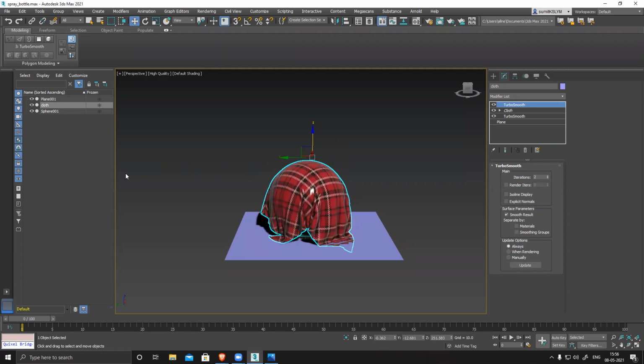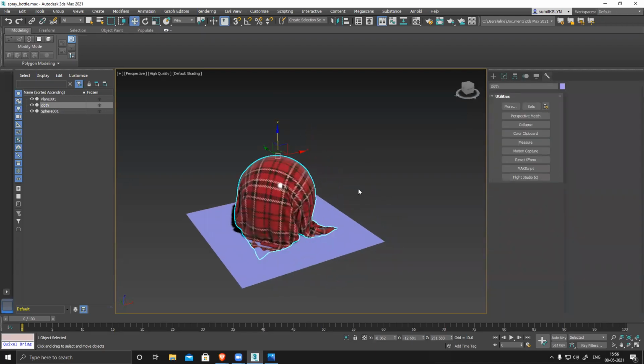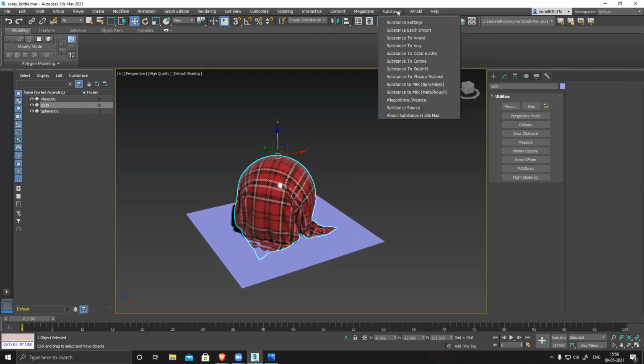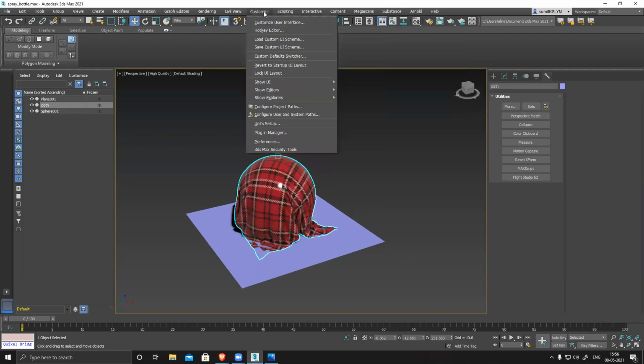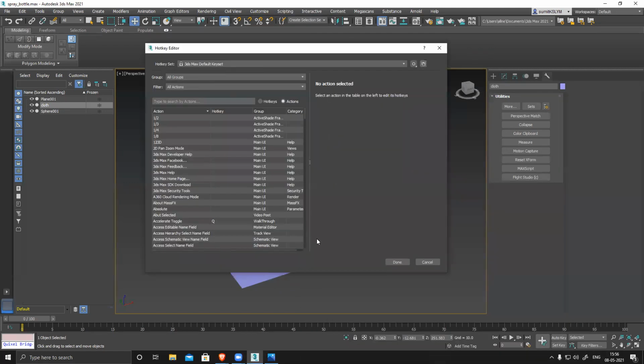Sir, how can we make shortcuts for the tools, like the connect tool? Yes. If you want to create shortcuts, you have to go to Customization, Hotkey Editor, and open this window.